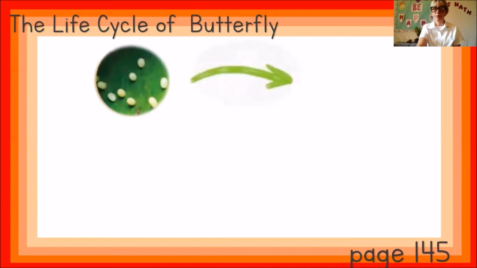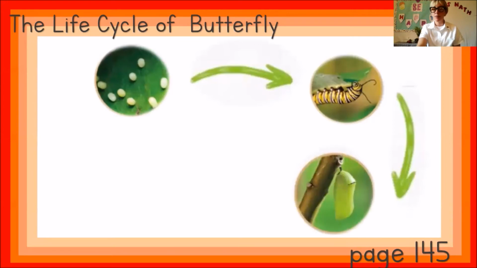Step 2. Larva. The larva hatches from the egg. It is like a baby butterfly. It can also be called a caterpillar. They can move. They eat leaves. They can be many different colors. Step 3. Pupa. The larva turns into a pupa. It sticks to a branch. It is hard. It does not move. It does not eat. It is changing inside.